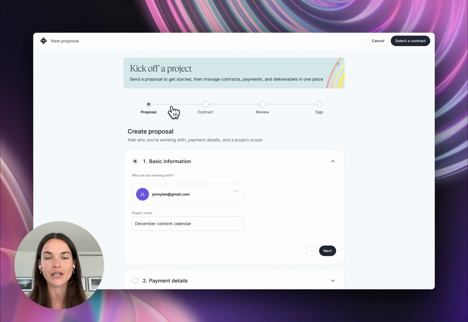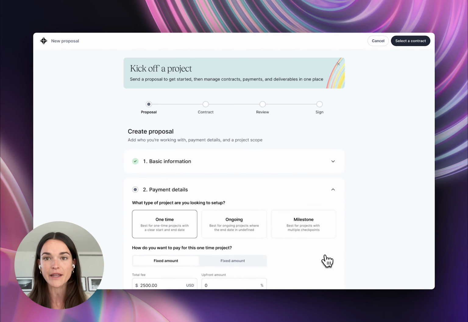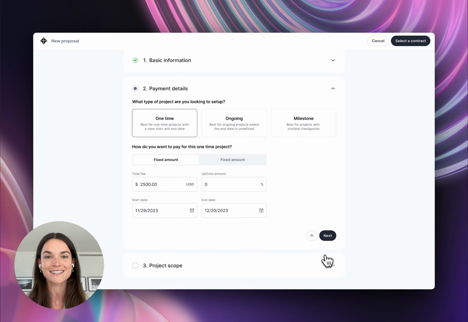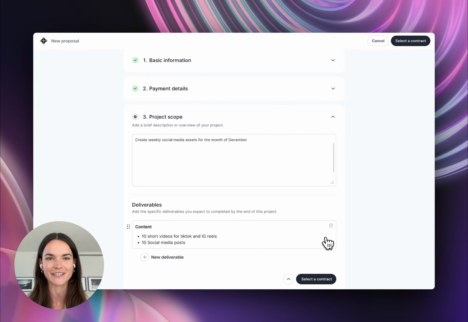Send a project proposal in a few easy steps. Add basic information, payment details, and scope. Sign the contract, and your project has officially kicked off.